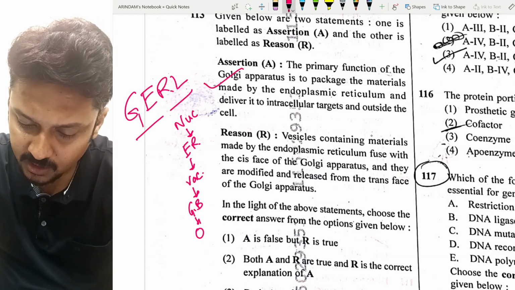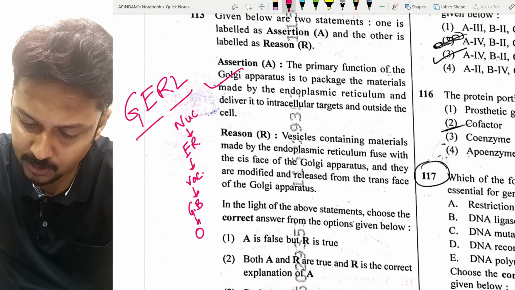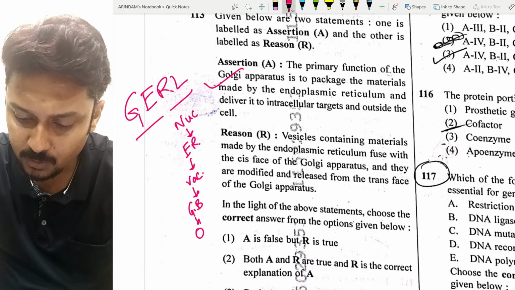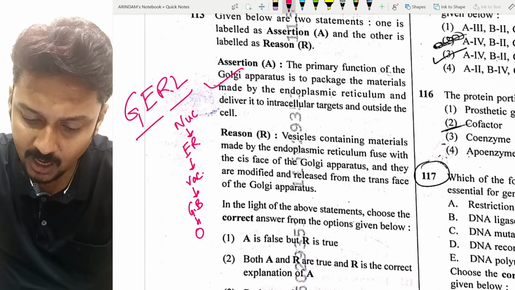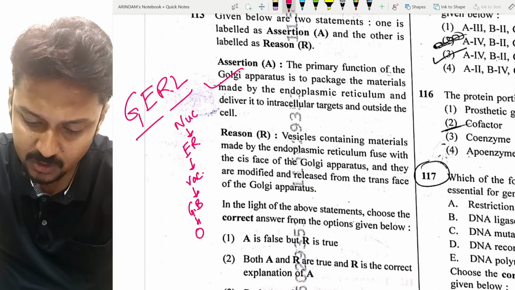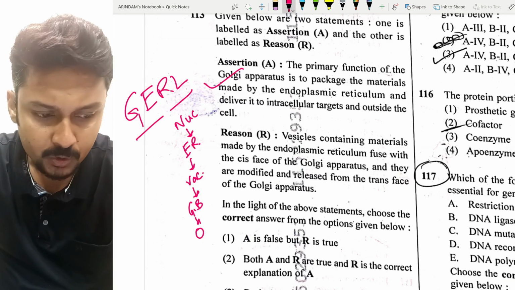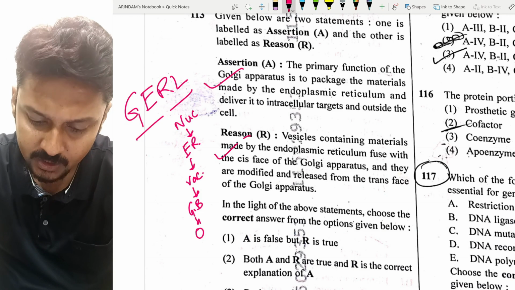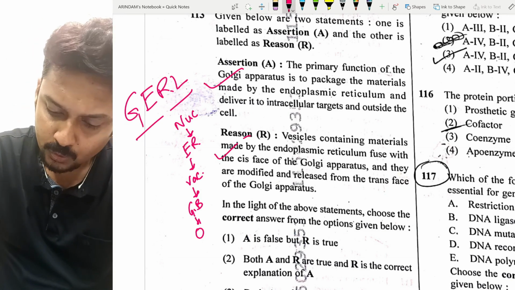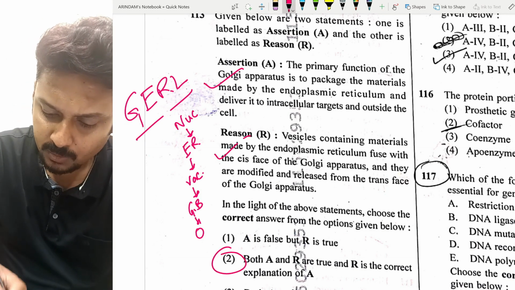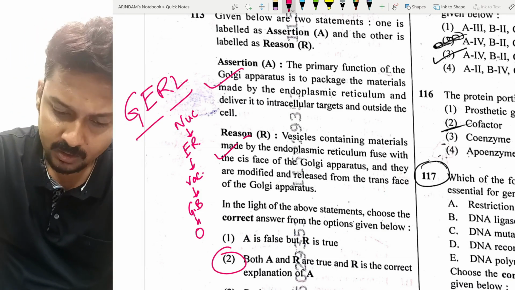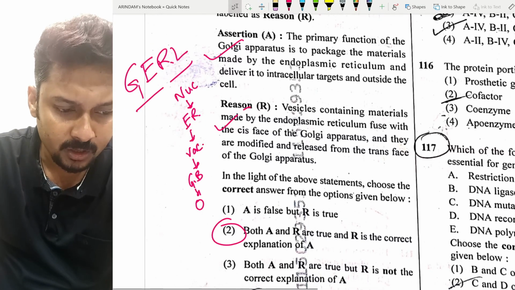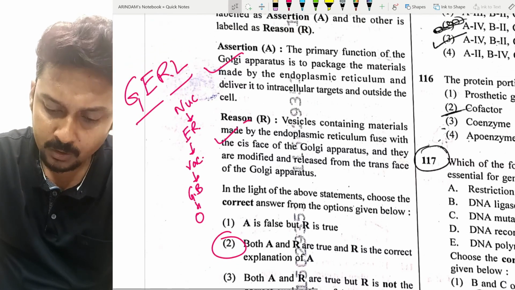Second one, the vesicle containing the material made by the endoplasmic reticulum fuses with the cis face of the Golgi apparatus, and they are modified and released from the trans face of the Golgi apparatus. So the second statement is also correct. Both the statements are correct, and the reason is the correct explanation for the assertion. For question number 113, the correct option is option number 2.